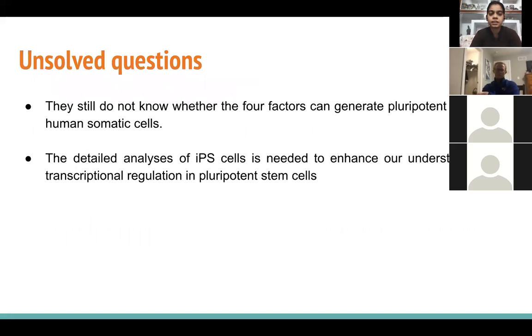Then after this study, there are some unsolved questions which need to be studied in more detail. Like the first one is that although the authors found that transgene reporters with other embryonic stem cell marker genes can replace FBX15, they still don't know whether the 4 factors can generate pluripotent cells from human somatic cells. But later in 2007, the same group reported the generation of human induced pluripotent cells. Then there is a need for detailed analysis to enhance the understanding of transcriptional regulation in pluripotent stem cells.